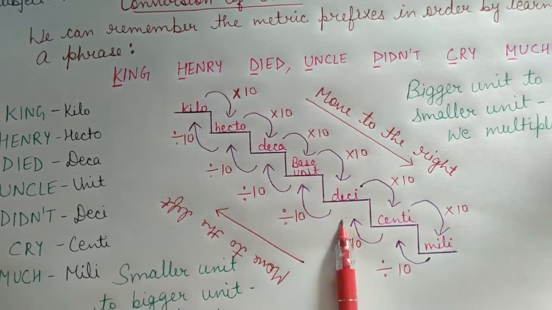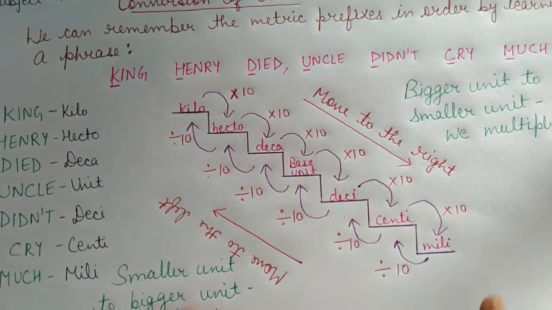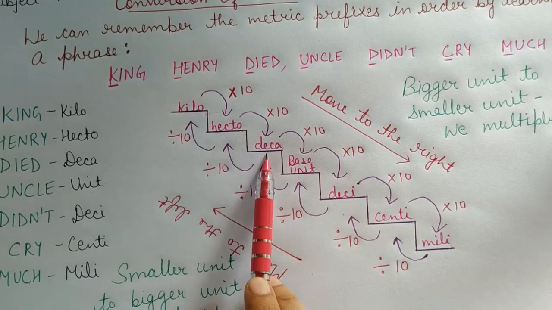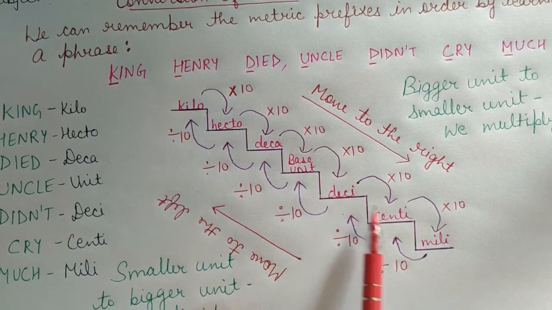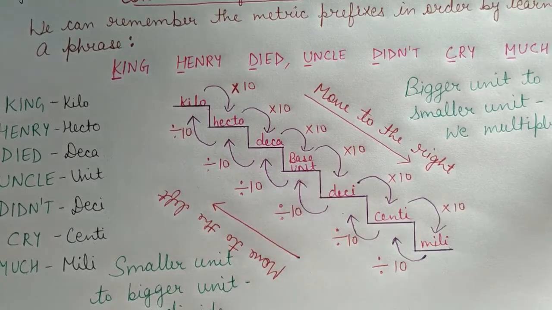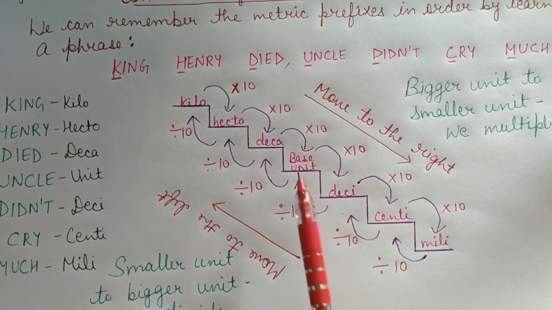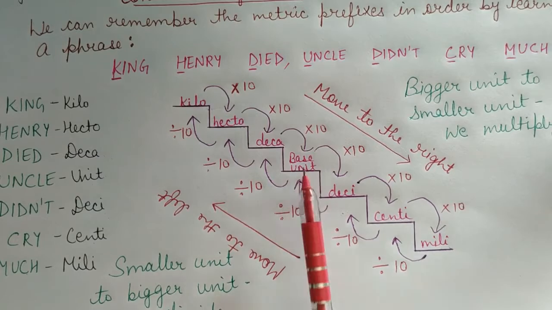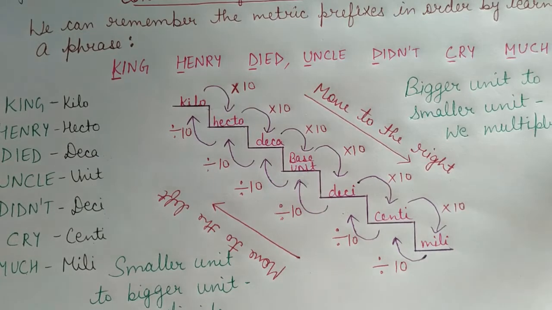Now coming to this ladder, let me explain what this ladder means. Here at the topmost place, kilo is there, then hecto, then deca, then base unit, then deci, then centi, and at last milli. You know what is base unit? Base units are standard units. For example, if we talk about length, then base unit is meter. If we talk about capacity, the base unit is liter. If we talk about weight, the base unit is gram. So base unit represents the standard unit, that is meter, liter, gram, etc.